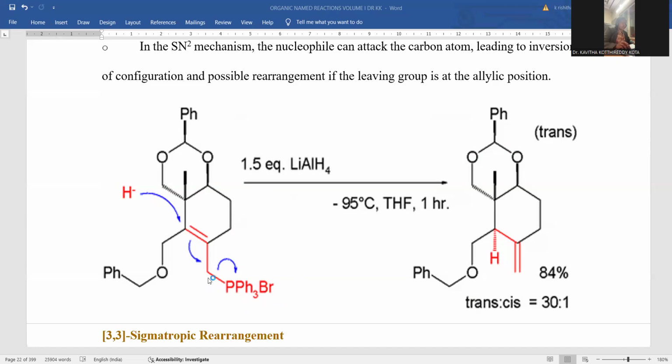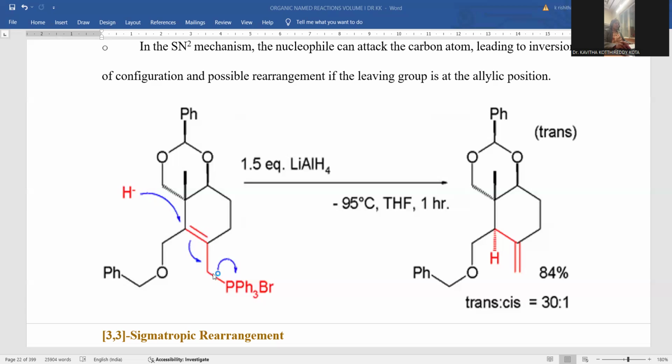You can notice that at the terminal carbon atom a hydride ion is going to be attached whenever you are treating with lithium aluminum hydride. Lithium aluminum hydride is the source of hydride ions, an H minus donor. The H minus ions released from lithium aluminum hydride are able to form a bond with this carbon atom, so that the pi bond is moving over there.